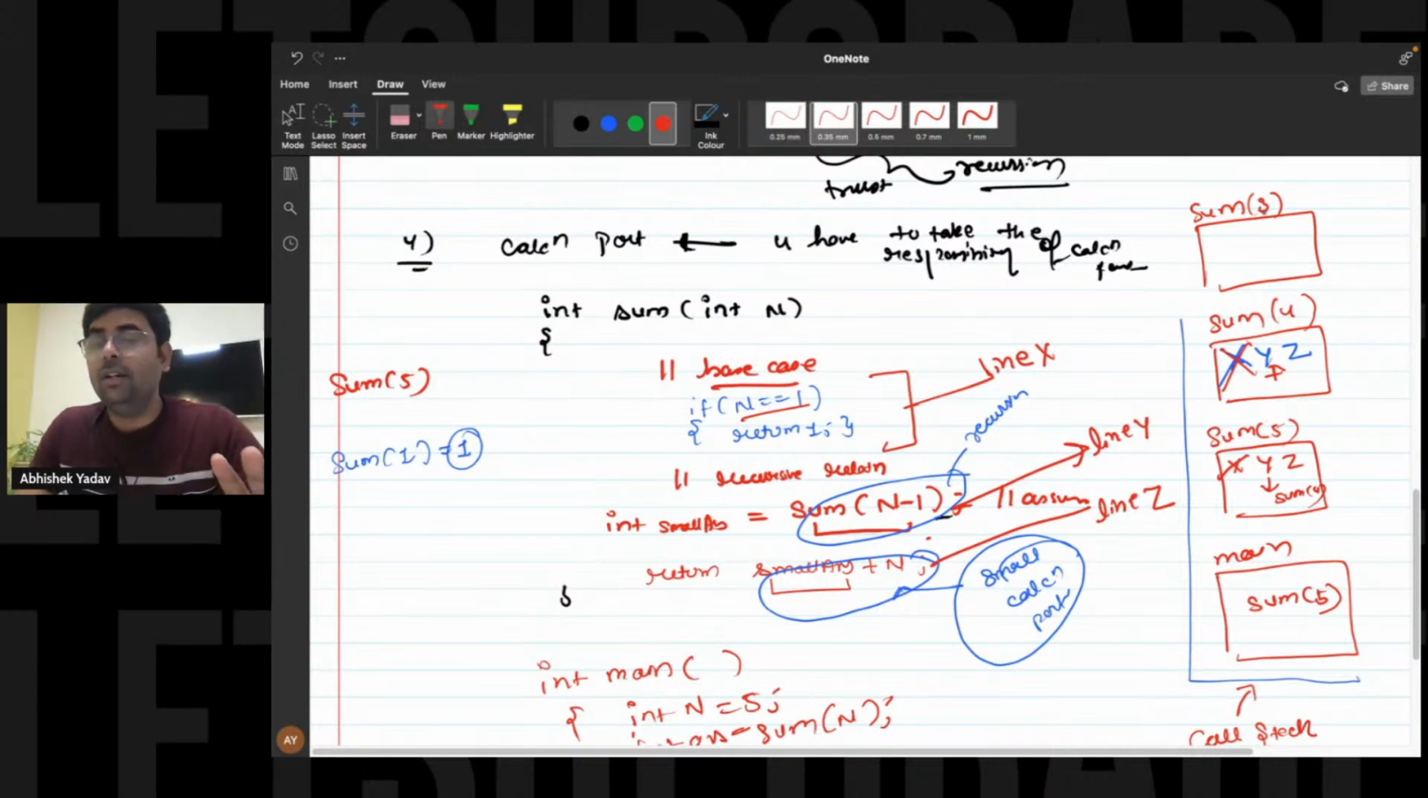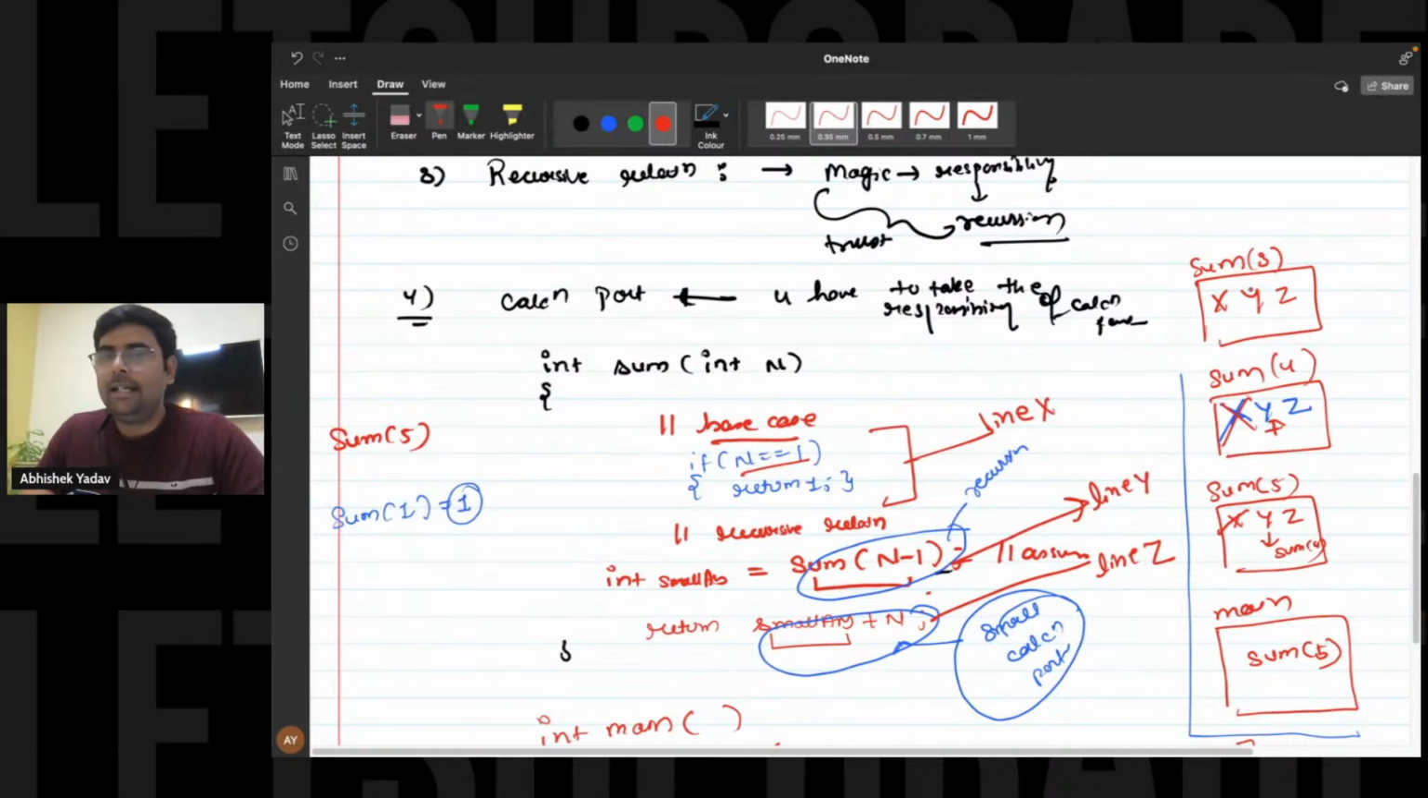You are standing in the world of sum of 3. You are standing in the stack frame of sum of 3. Again, guys, we have three lines, that is X, Y, Z. Again, this n value is 3, that is not equal to 1. That means the base case is not true. After that, you will move to line number Y.